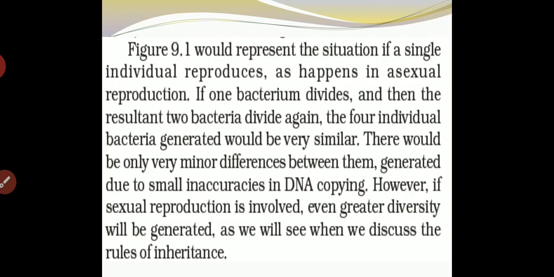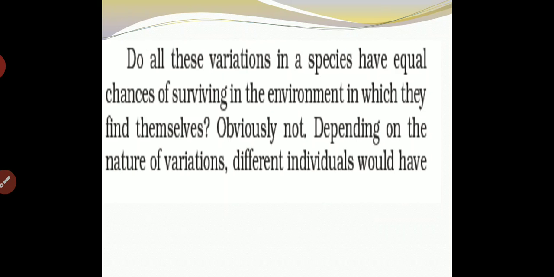Variation is generated due to small inaccuracies in DNA copying. So when copying DNA, a little bit of difference will be seen. However, if sexual reproduction is involved, even greater diversity will be generated, as we will see when we discuss the rules of inheritance.